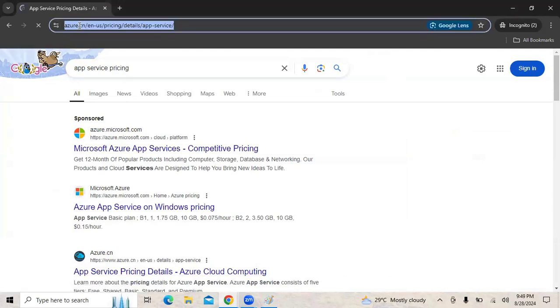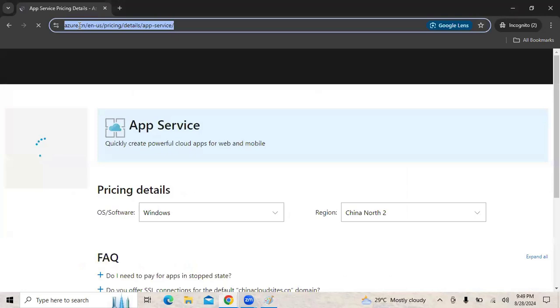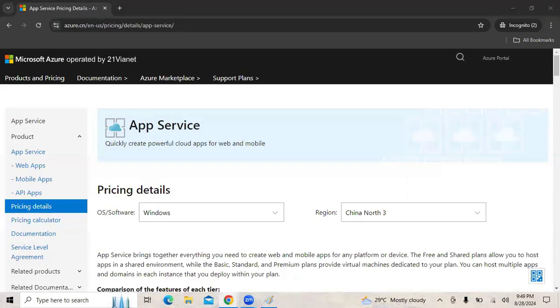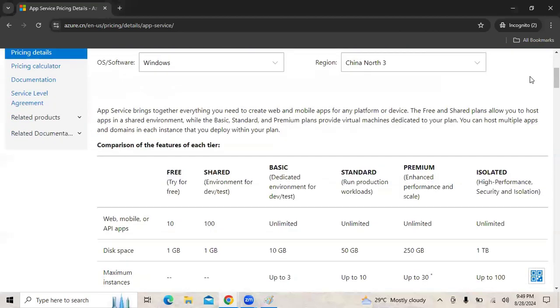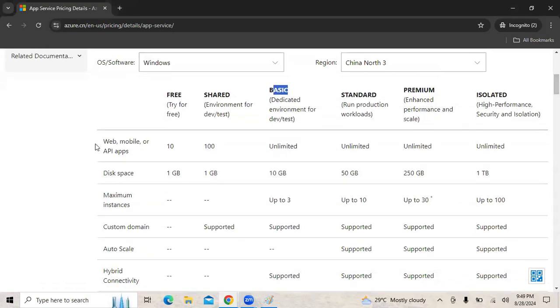So I'm sharing one URL with you. With this URL, you will have the complete understanding. If we see this URL, we can see there are 6 tiers: free, shared, basic, standard, premium, and isolated. How many web applications, mobile applications, or API apps can we deploy? Free tier 10, shared tier 100, and in all the other tiers as many as we want, unlimited. Disk space: 1 GB, 1 GB, 10 GB, 50 GB, 250 GB, 1 terabyte.